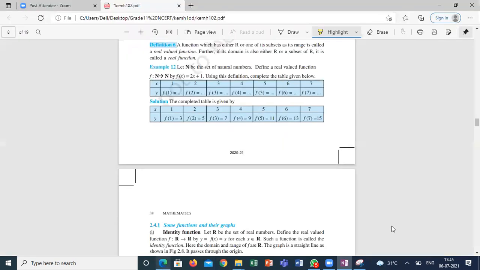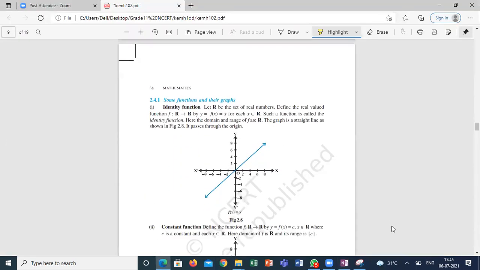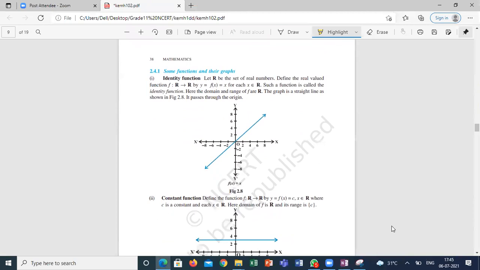Let's see some examples of functions and their graphs. See how we can say a relation is not a function using the graph. What is the purpose of the graph? From the graph, we can discuss so many things. We can discuss whether it is increasing, decreasing, having maximum, minimum, linearly varying, and solutions of the functions we can define. So many things we can define, and it will be very much useful.